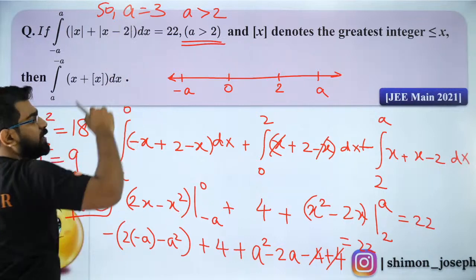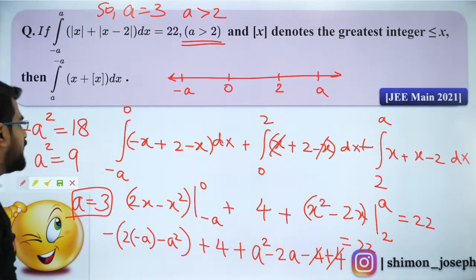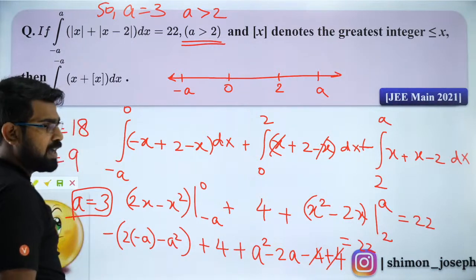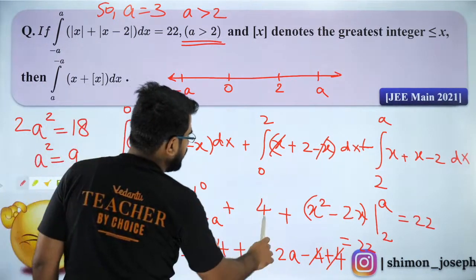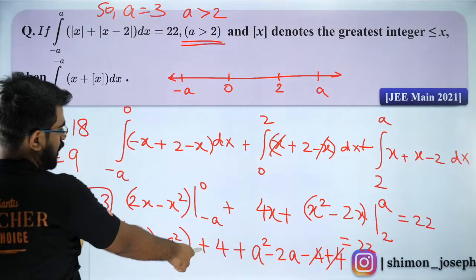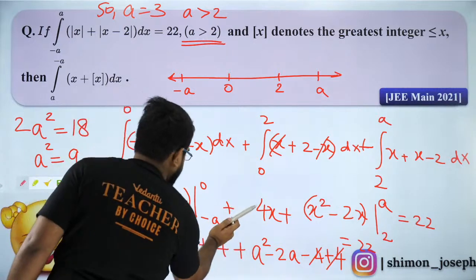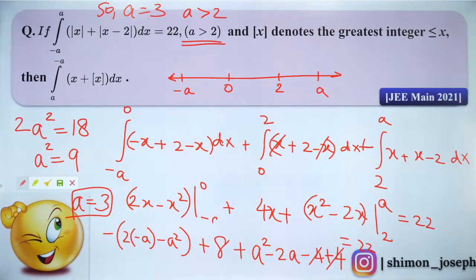Till here everybody got it? Give me a thumbs up. Till here, if you guys have got it, give me a thumbs up. It is 4x. Thank you guys. That is why I said I need your help. So 4x means how much will that be? 4 into 2, 8, right? Is that correct? 8? Is that correct, people?